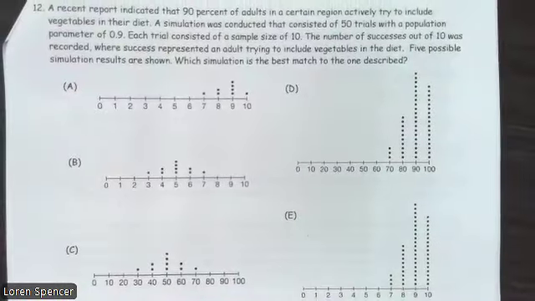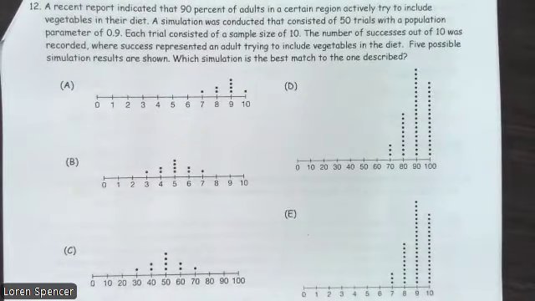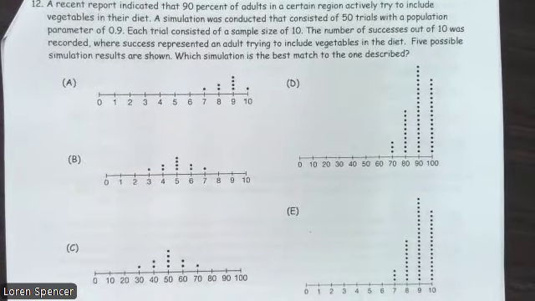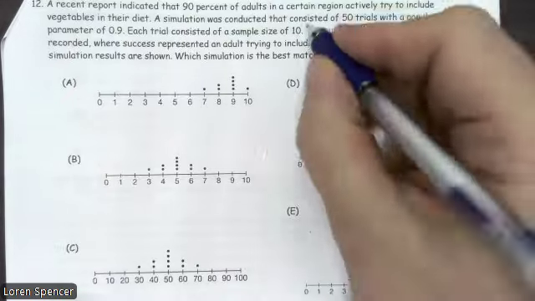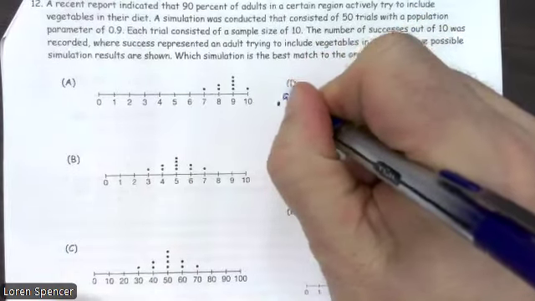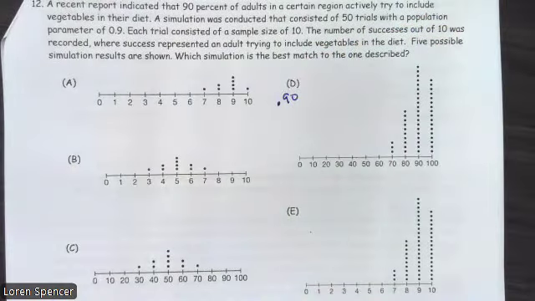Question 12. A recent report indicated that 90% of adults in a certain region actively try to include vegetables in their diet. A simulation was conducted that consisted of 50 trials with a population parameter of 0.9.